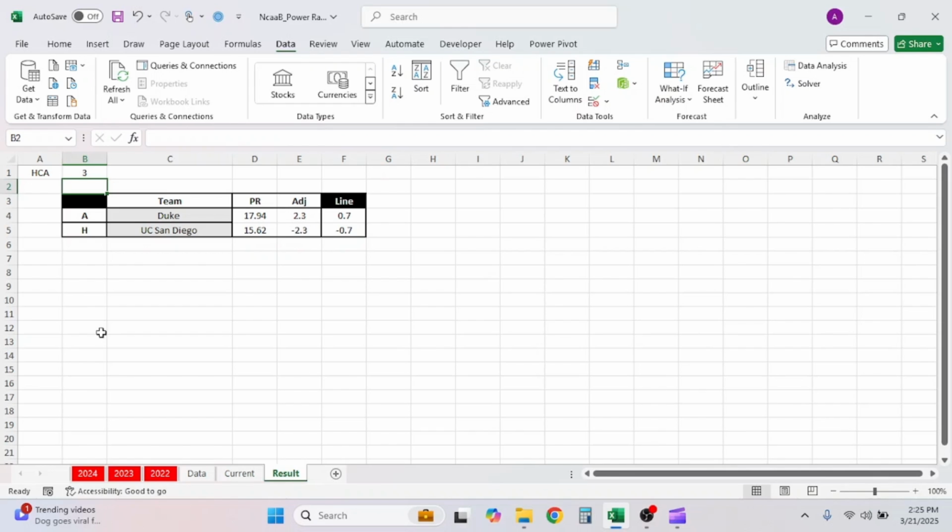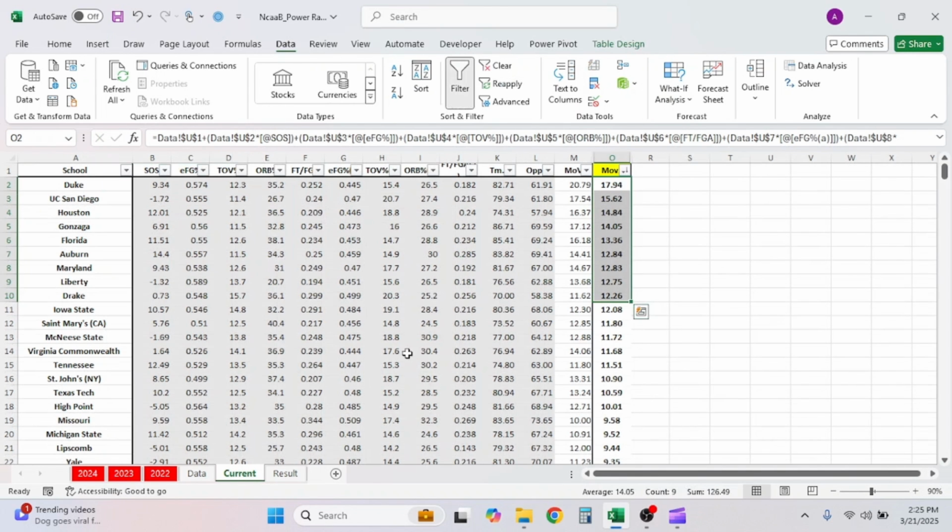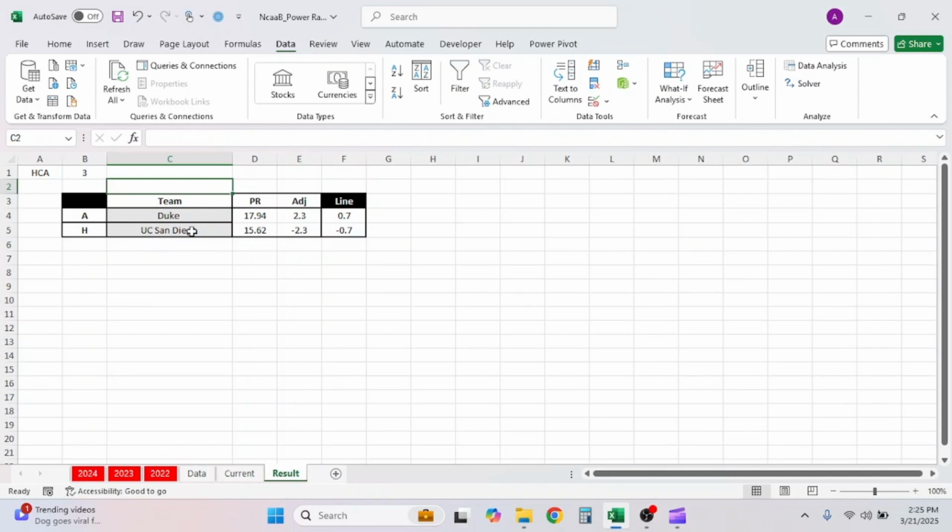But just to review, what I want you to know is that you only need to update the gray. You can see it here. We have gray listed for the teams. That's the only place you need to do an update, and you only need to update their current numbers. So say if you were handicapping on a daily basis, say this was NHL, you would just log in the numbers every single morning. This can be as fast as a simple copy and paste if you find the right website to scrape your data from. And then you just log in the matchups and it'll give you your line.